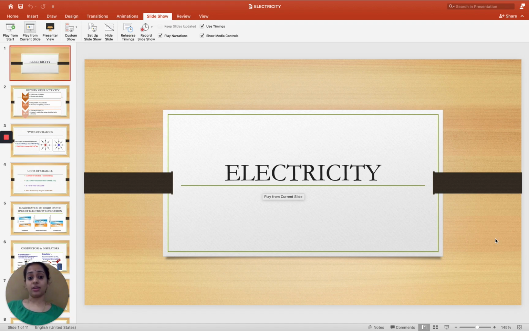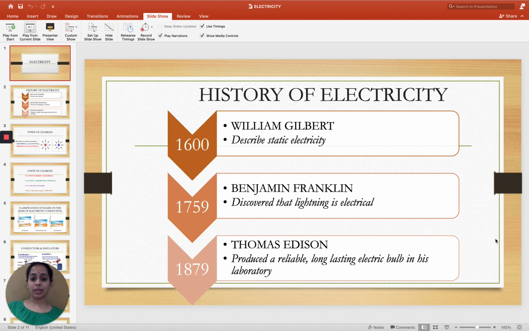How it all started, how electricity was introduced in the world. So let's see the history of electricity. In 1600, William Gilbert was the first person who described static electricity. Now, why am I talking about static electricity? Static means when charges are at rest.